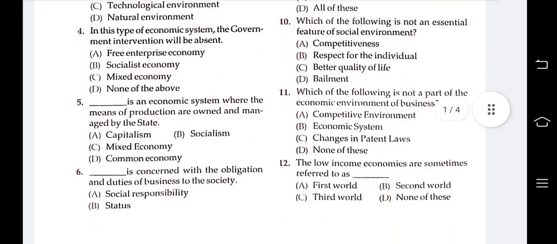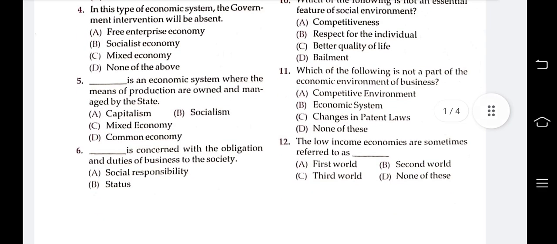The next is: which of the following is not a part of the economic environment of a business? Options are competitive environment, economic system, changes in patent law, none of these. The question is which is not a part of the economic environment.